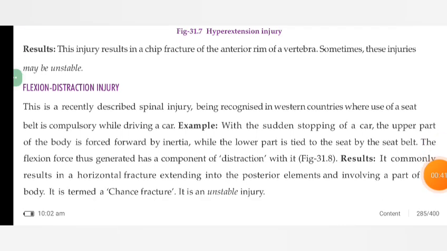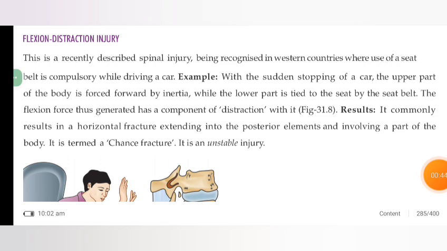Flexion distraction injury. This is a recently described spinal injury being recognized in Western countries where use of a seat belt is compulsory while driving a car. Example: with the sudden stopping of a car, the upper part of the body is forced forward by inertia, while the lower part is tied to the seat by the seat belt. The flexion force thus generated has a component of distraction with it.